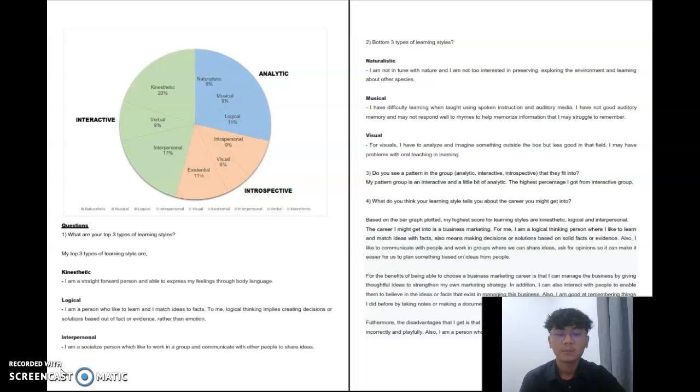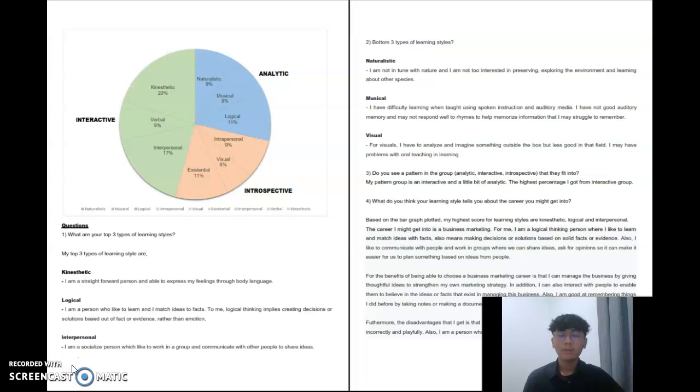For question number 1 and number 2, I already explained in part 3. Now, I will explain my question number 3 and number 4. So, question number 3, how do I know what group I am? Because of the overall pattern, the highest percentage I got is the interactive group.